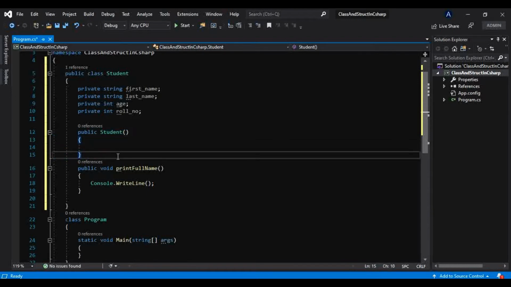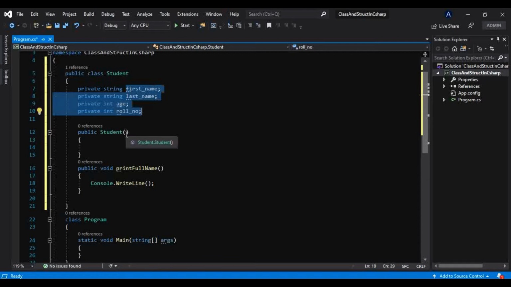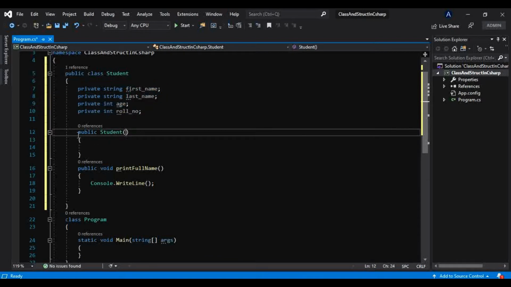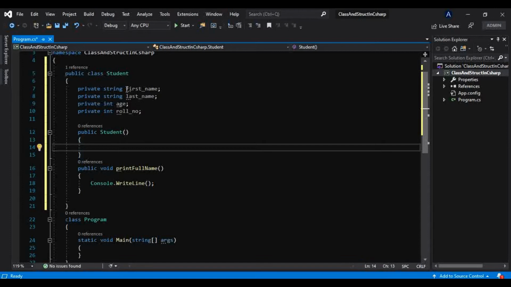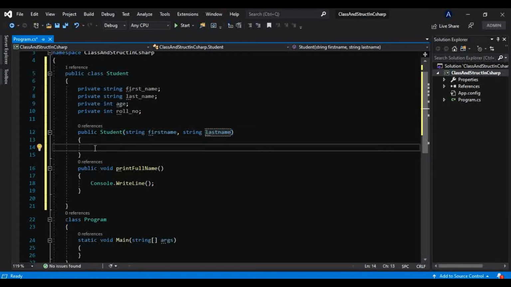Now why are constructors needed? They are needed to initialize these fields. How, we will see, so don't worry about that. Let me take one constructor which will take first name and last name as parameters. So we can take something like this: first name and another, last name. Don't worry about this. I will be explaining all this, and it will all be clear to you.